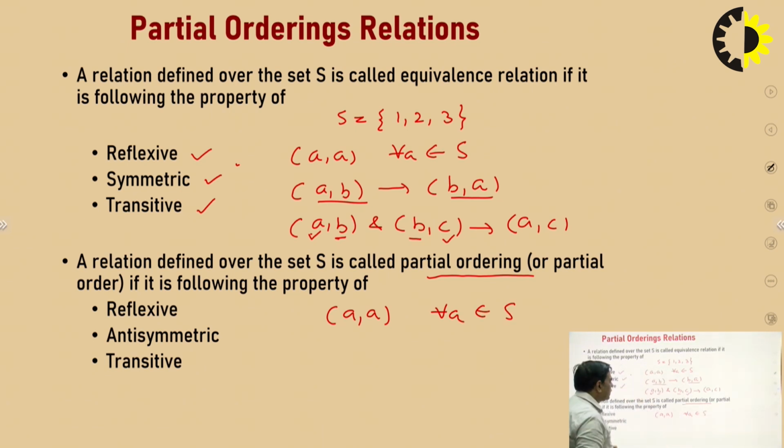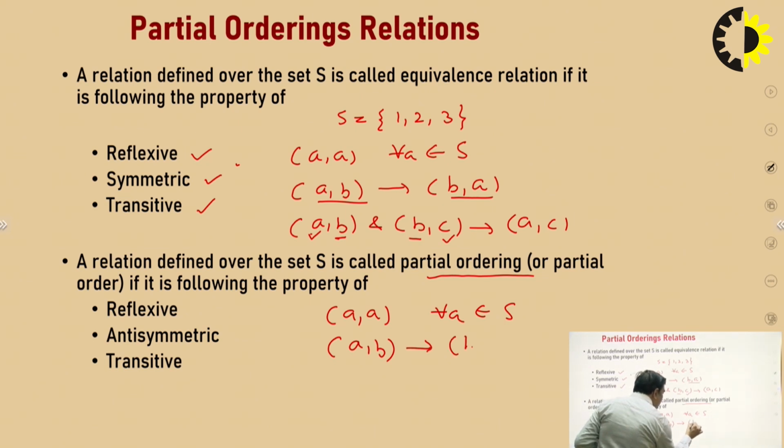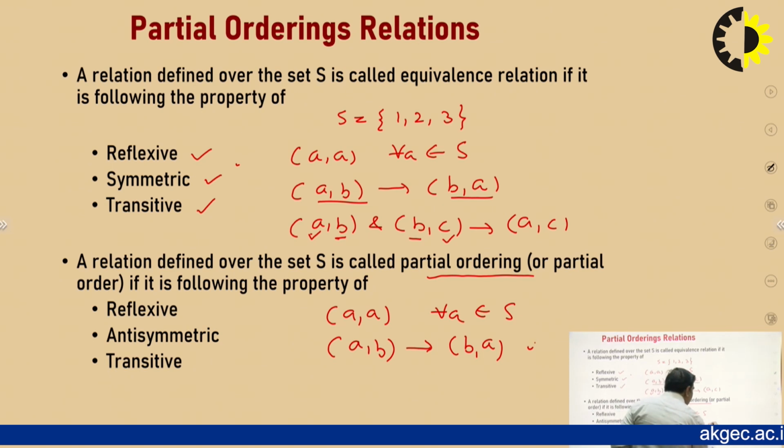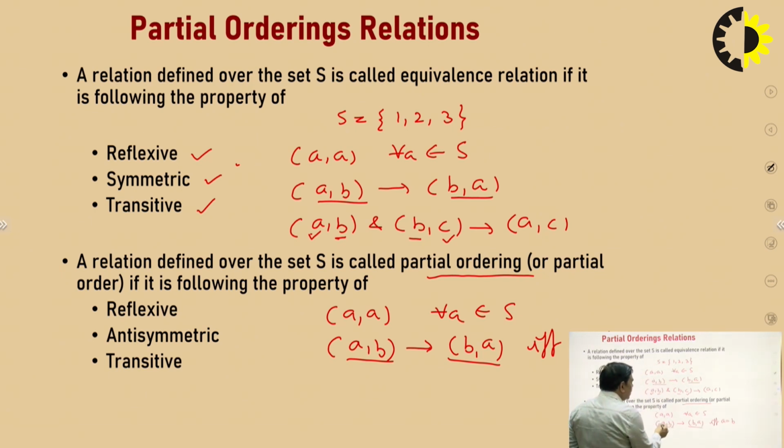When will the relation be antisymmetric? The condition of antisymmetric is: if there exists A comma B and there exists the image pair B comma A, then the condition is that A must be equal to B. So when this condition holds, that means if A equal to B, it should be either an A comma A or B comma B type of element. Only then will this condition hold.